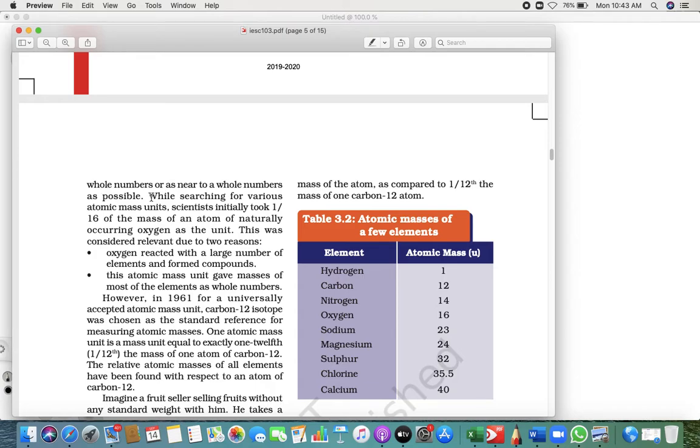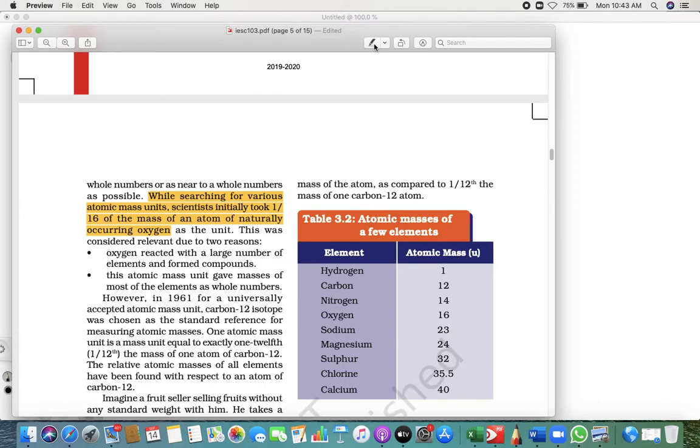So while researching various atomic masses, they have taken the atomic mass of naturally occurring oxygen, 1/16 of the mass. So basically they still didn't get the answer they were looking for. So they keep on researching. And finally they took 1/16 of the mass of naturally occurring oxygen as a unit.